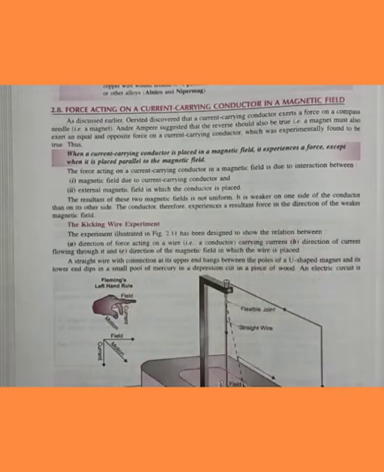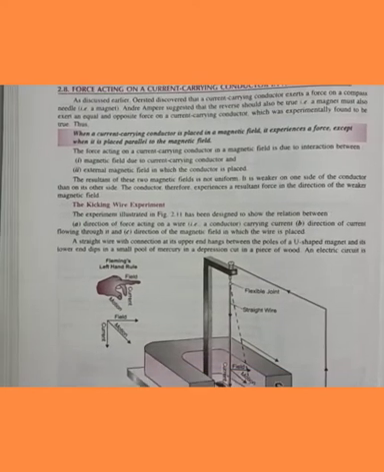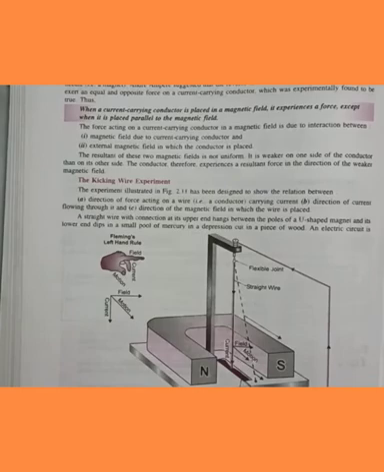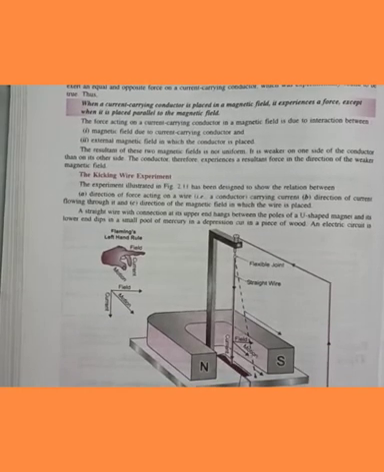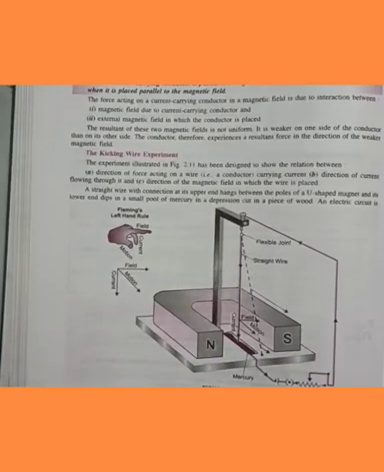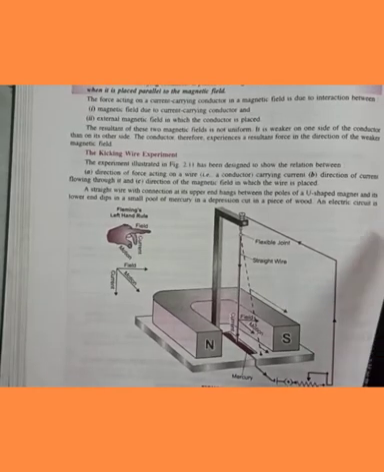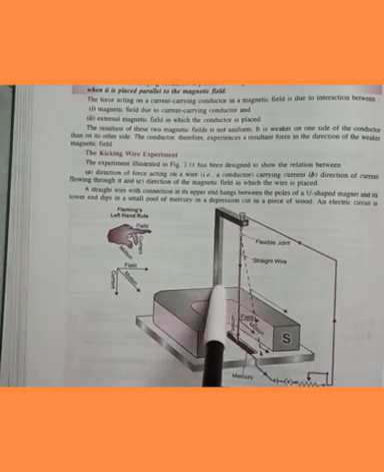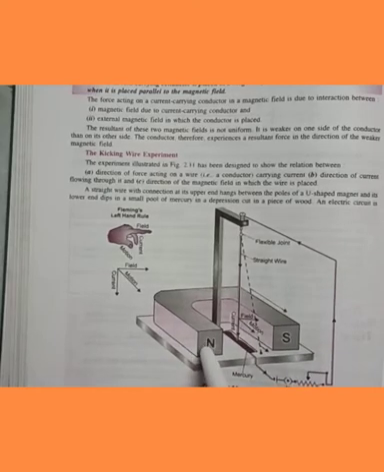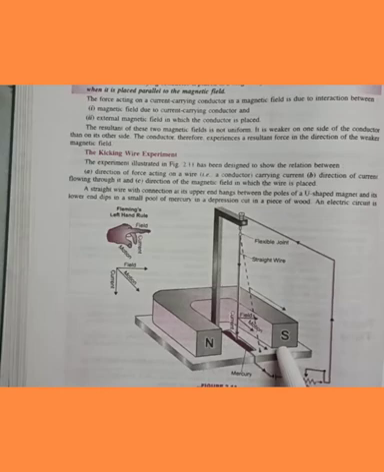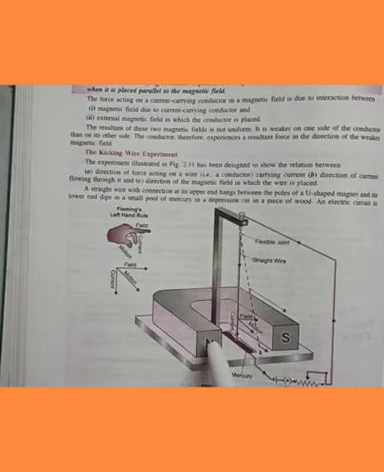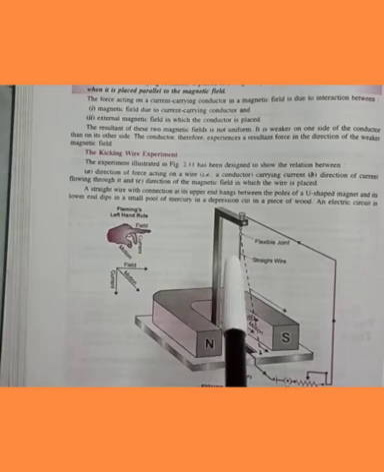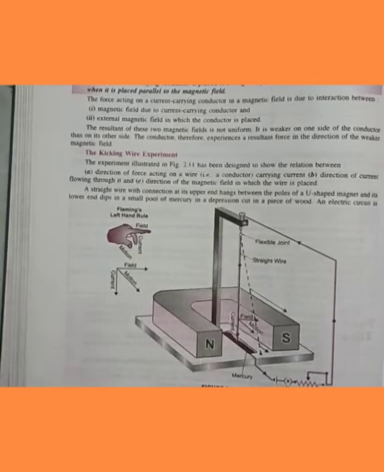This can be understood with the help of experiment known as kicking wire experiment. Kick matlab you know already what is meant by kick. In the same manner we can talk like this. क्या शो कर रहे हैं? There is a U-shaped magnet with one end as a north, other end as a south pole. In between the two, a container filled with mercury is there, in which a wire is hanging.